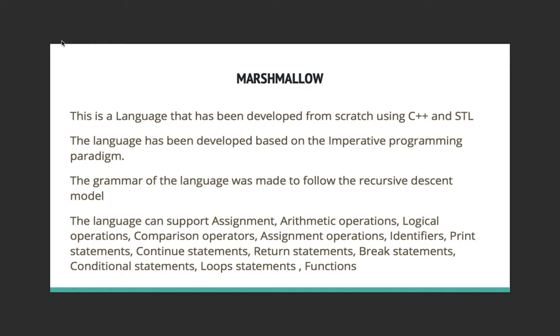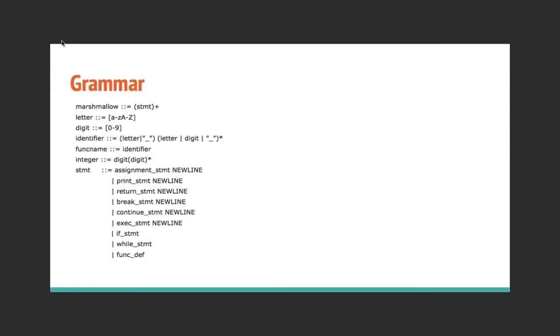Basically, it can support assignment, arithmetic operations, logical operations, comparison operations, identifiers, print statements, continue statements, return statements, break statements, conditional statements, loop statements, and functions. Our language also supports nested functions. The name of our language is Marshmallow, and a program should contain at least one or more statements.